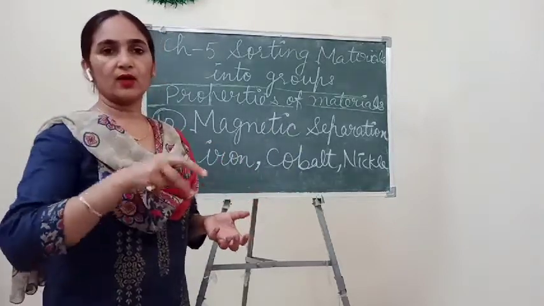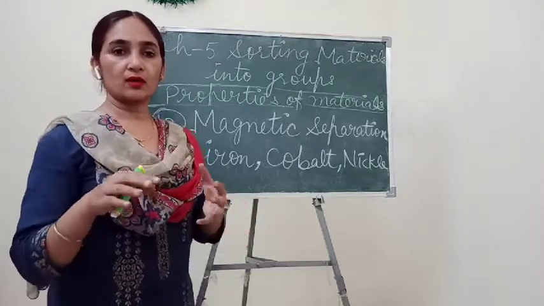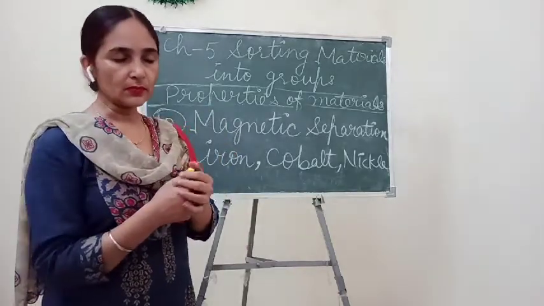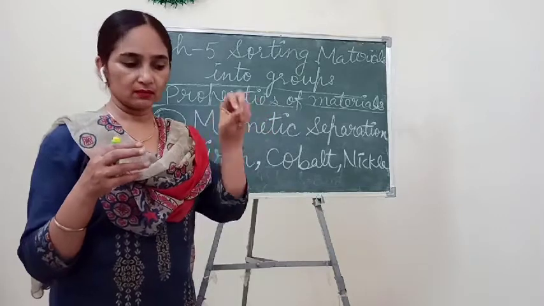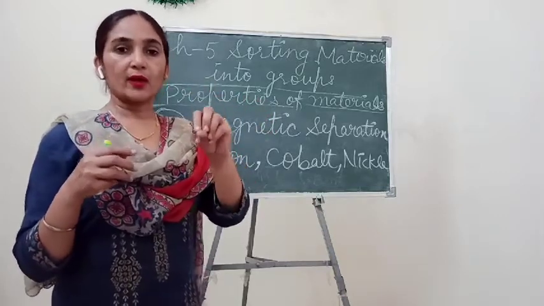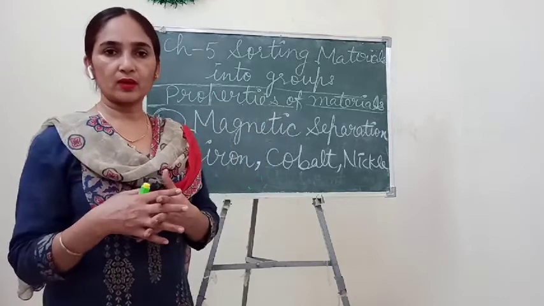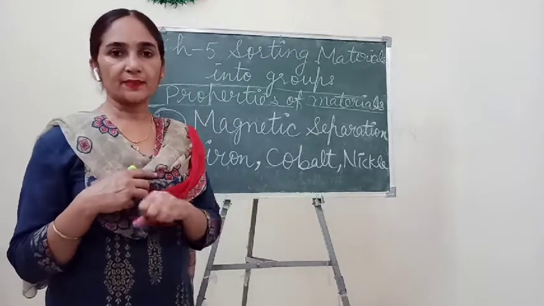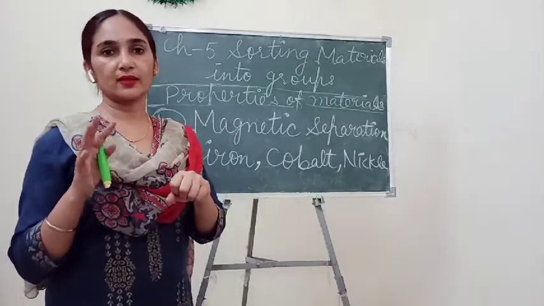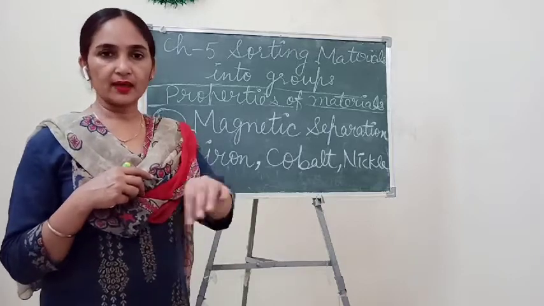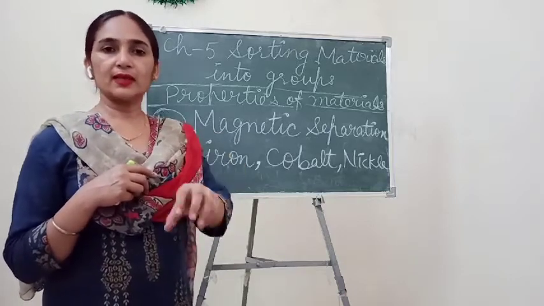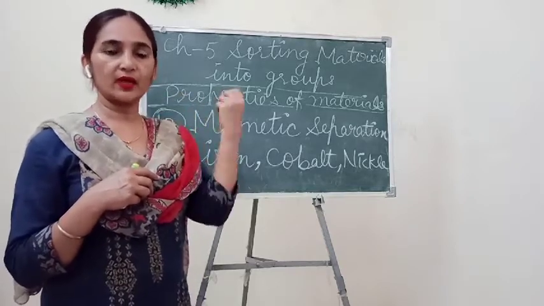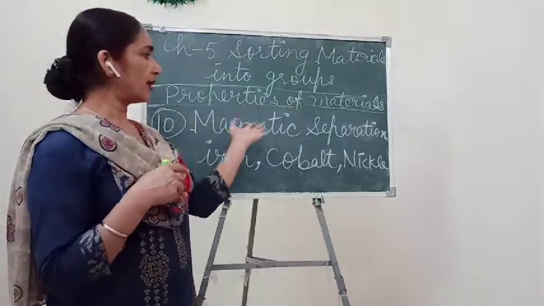And if you want to separate these materials from your household things, suppose some iron nails fall in your rice or your pulses, or in your wheat flour, then how can you separate them out? It is a very tedious job. So with the help of a magnet we can easily separate them out. Okay, so this is called magnetic separation. When we move a magnet in our wheat flour, all the iron nails get attracted to the magnet and stick to it, and we can easily separate them out. So this is called magnetic separation.